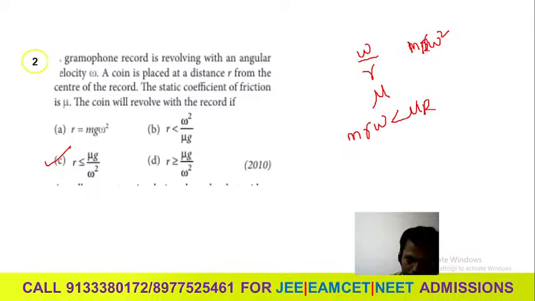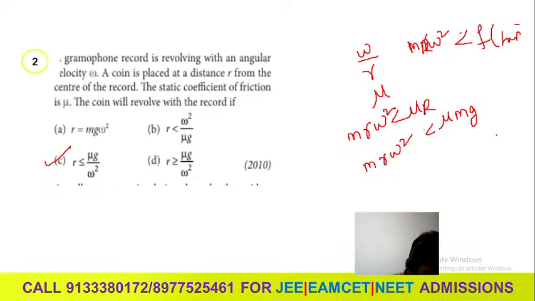m r omega square is less than F, where F means force. You can write m r omega square is less than or equal to mu m g, because the limiting friction is mu m g. You can cancel the m.